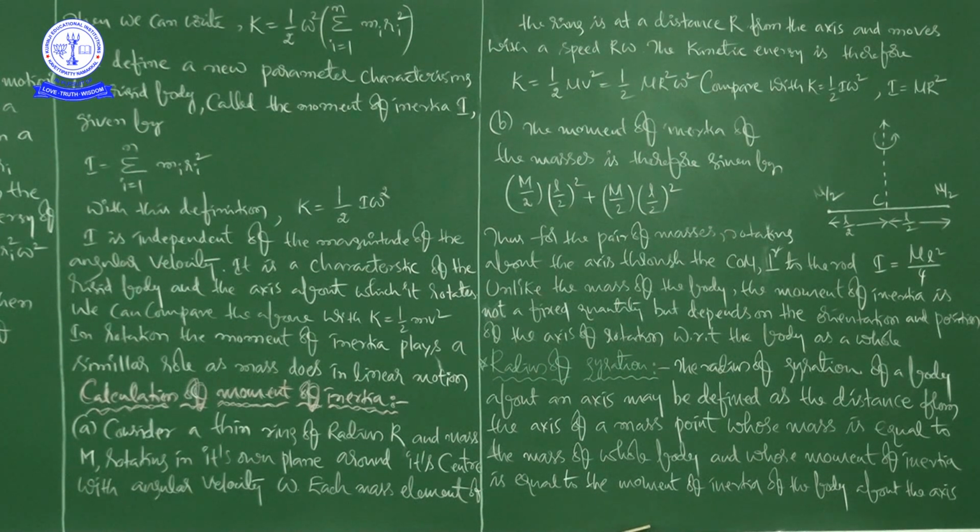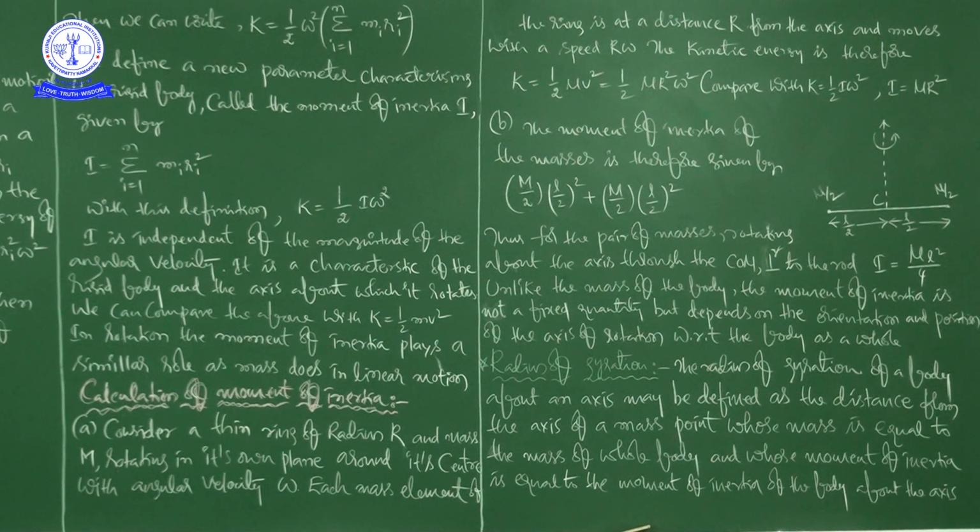Unlike the mass of the body, the moment of inertia is not a fixed quantity, but depends on the orientation and position of the axis of rotation with respect to the body as a whole. Just now I told you, moment of inertia depends upon the axis of rotation and orientation of the body, in which direction the body is going to move, how the body gets the rotational motion.